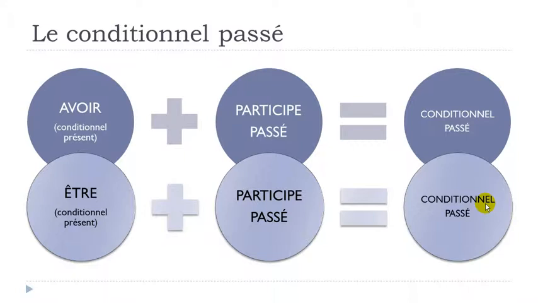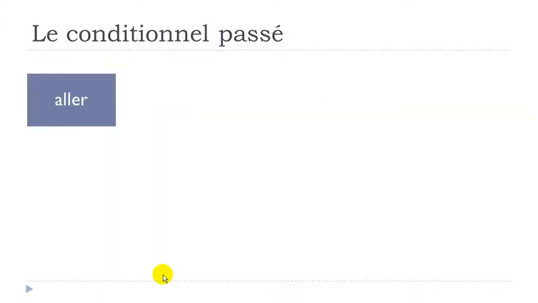You've got to remember that in most cases, you will use avoir. If you're not sure, if you've got a doubt, then put avoir. If you know that it should be constructed with être, then put être, of course. In both cases, remember that they should be at the conditionnel présent form. All right, so we'll see.